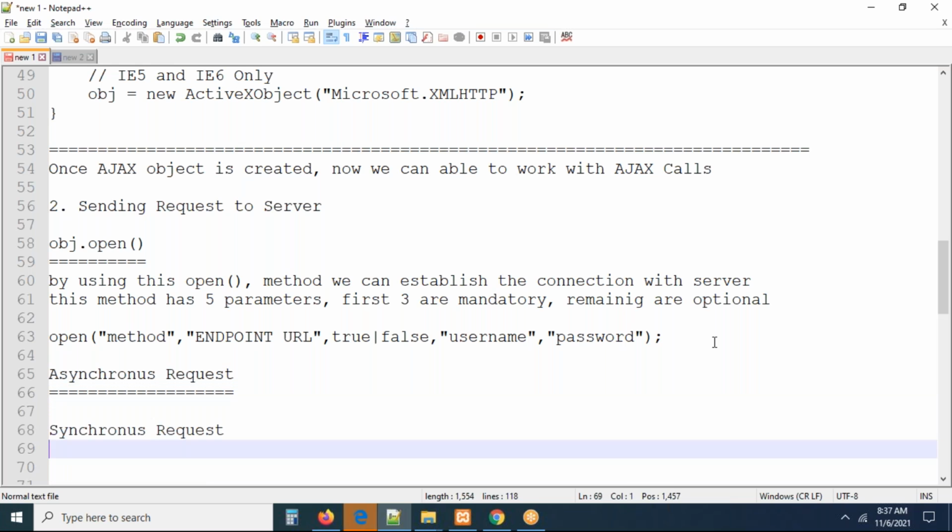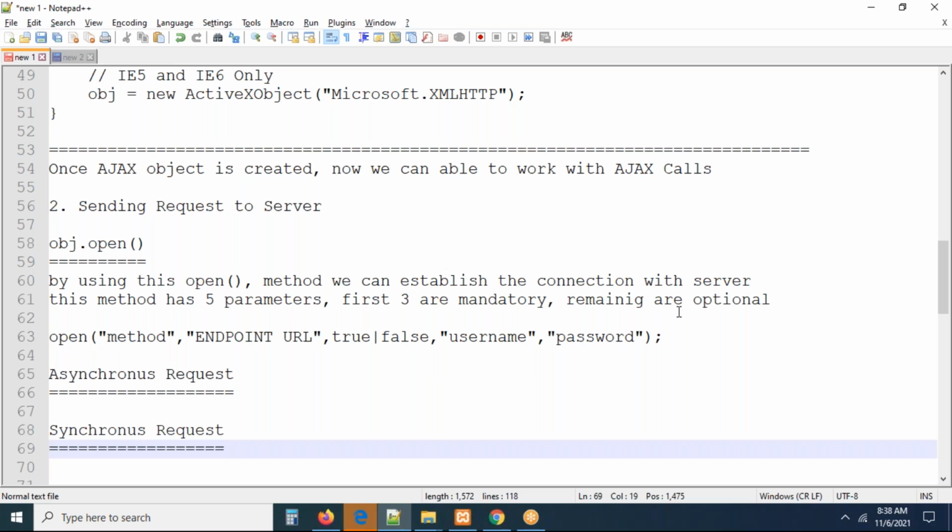In Ajax, there may be a lot of questions, but without asking this question I think they will never go forward. If they start asking questions about Ajax in an interview, definitely they will ask what is meant by an asynchronous request, what is meant by a synchronous request, or what is meant by an asynchronous call and a synchronous call.